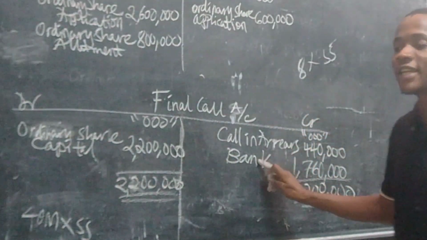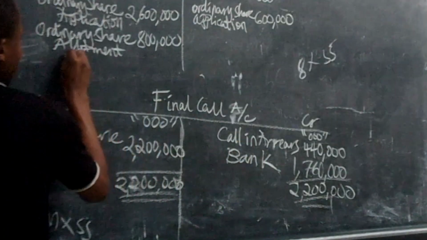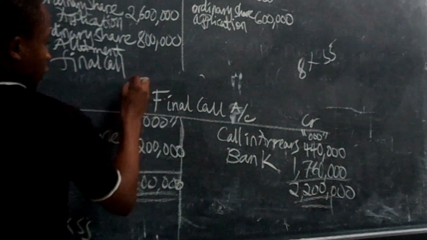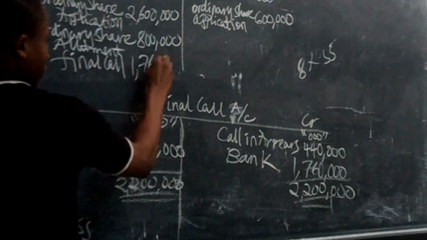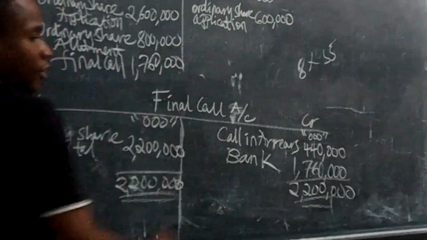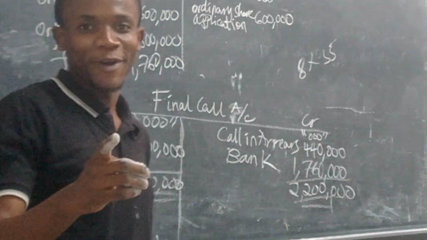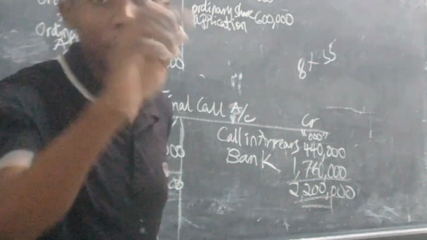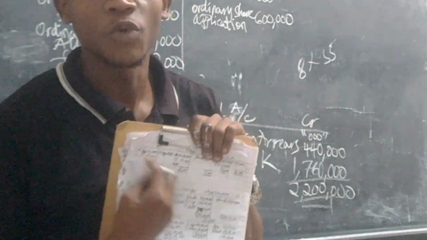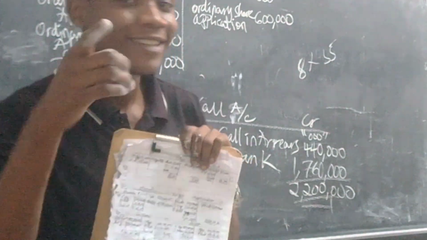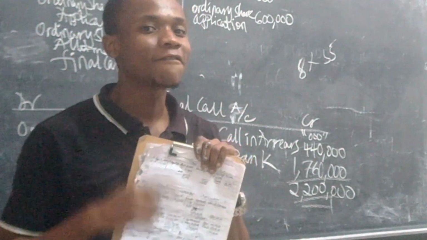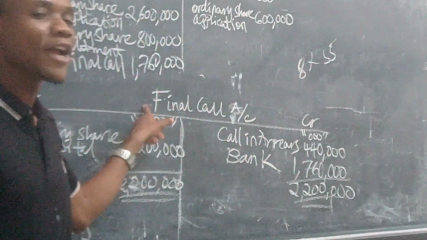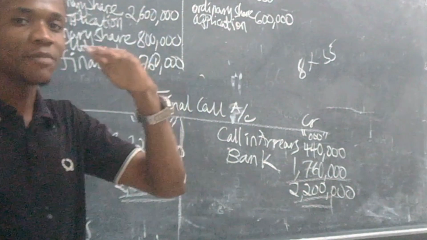So you have to complete the entry. In your bank account, you say there was final call money received 1 billion 760 million. You got my point? And that brings us to the end of the final call account. So in your question, the first account to start with will be bank account, followed by application account, followed by allotment account, then followed by final call account. Remember to arrange them sequentially.